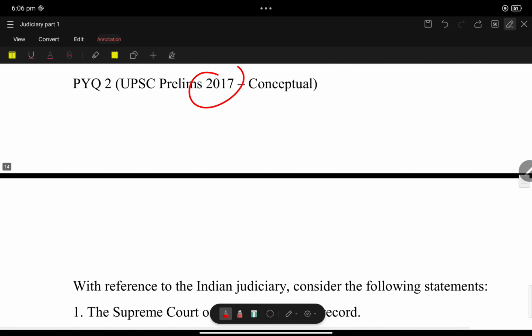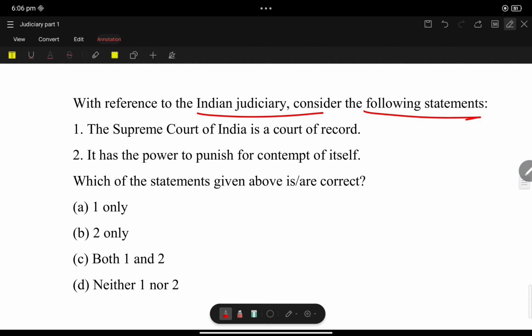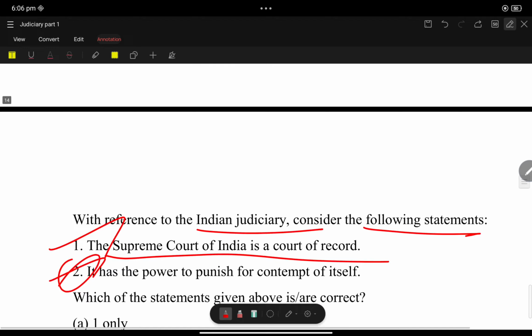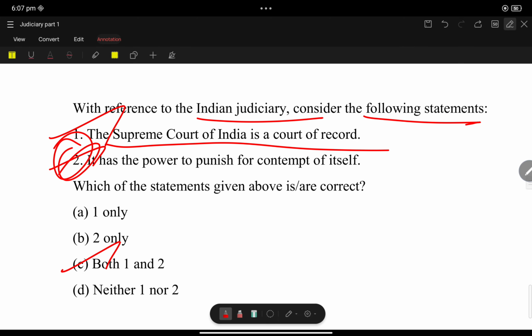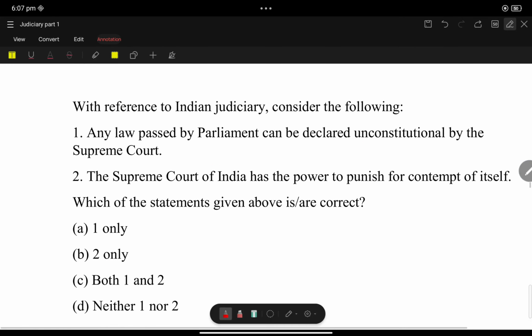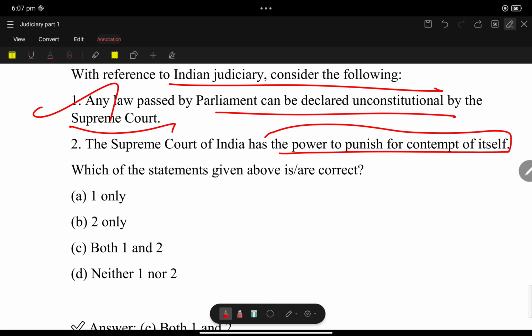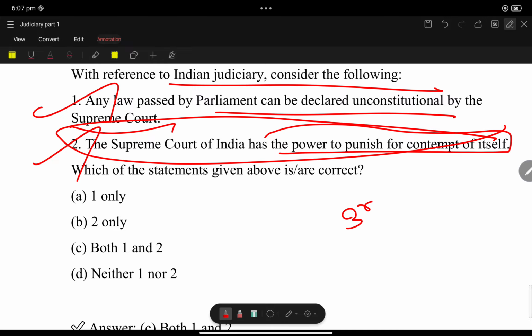In 2017, with reference to the Indian judiciary, consider the following statements. The Supreme Court of India is a court of record. Yes, it has the power to punish for its contempt. The statement from 2013 was repeated in 2017. And: any law passed by Parliament can be declared unconstitutional by the Supreme Court. Yes, that is correct. The Supreme Court of India has the power to punish for its contempt itself. The same statement has been repeated a third time.